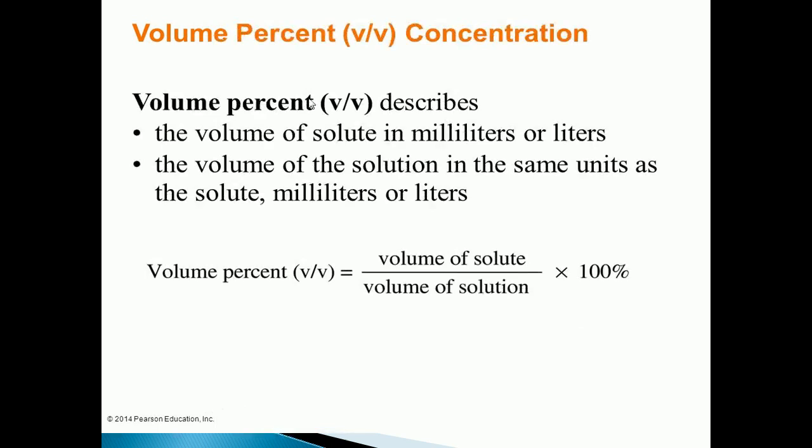Now we can see another method to describe the concentration of the solution, which is volume percentage. Volume percentage describes the volume of solute in milliliters or liters and the volume of the solution in milliliters or liters. So volume percentage is equal to volume of solute divided by volume of solution. Volume of solution means volume of solute plus volume of solvent, into 100%. So once again, volume percentage is equal to volume of solute divided by volume of solution into 100%.